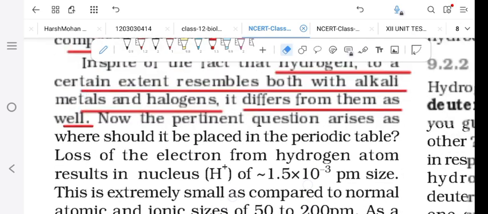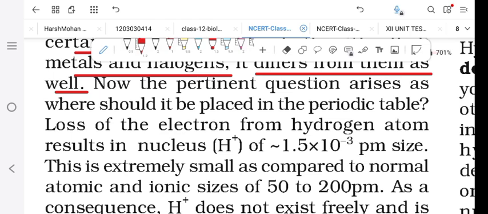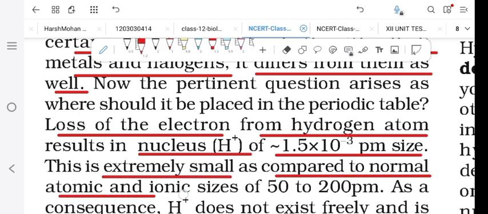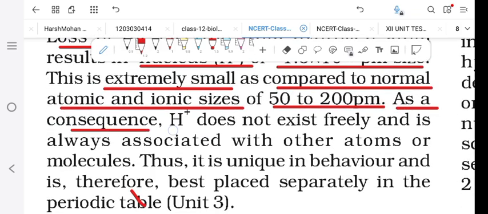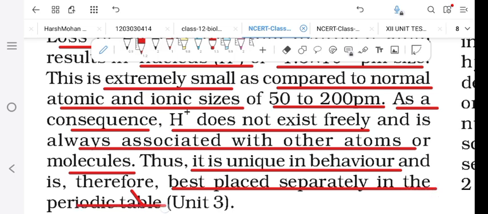So what can be the placement of hydrogen in the periodic table? The loss of an electron from the hydrogen atom results in the nucleus H+, which has a size of 1.5 × 10^-3 picometer. This is extremely small as compared to normal atomic and ionic sizes of 50 to 200 picometer. As a consequence, H+ does not exist freely and is always associated with other atoms or molecules. So it is unique in behavior and is therefore best placed separately in the periodic table.